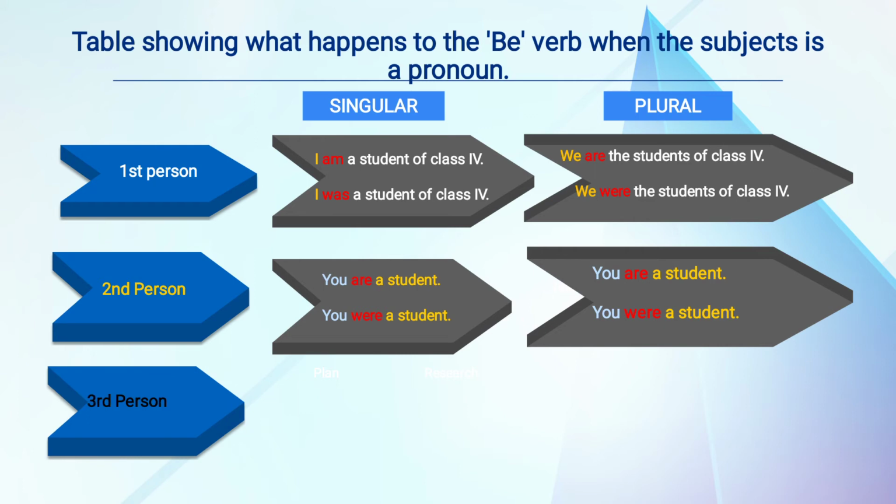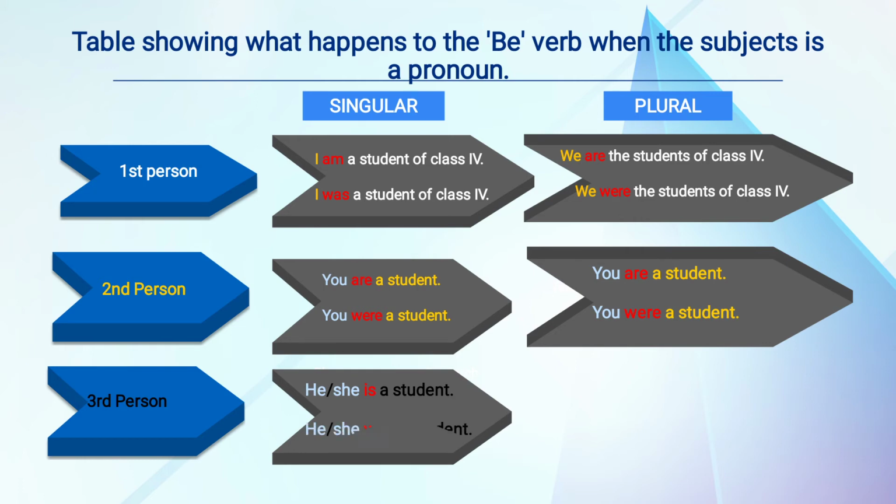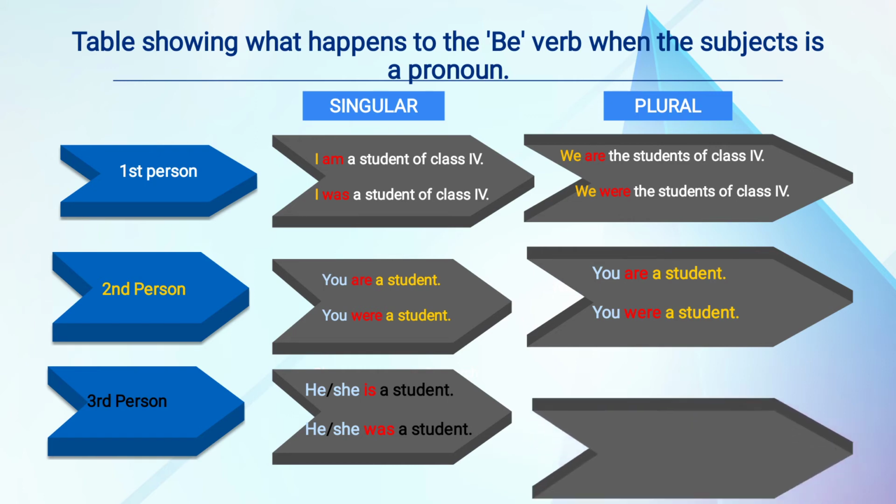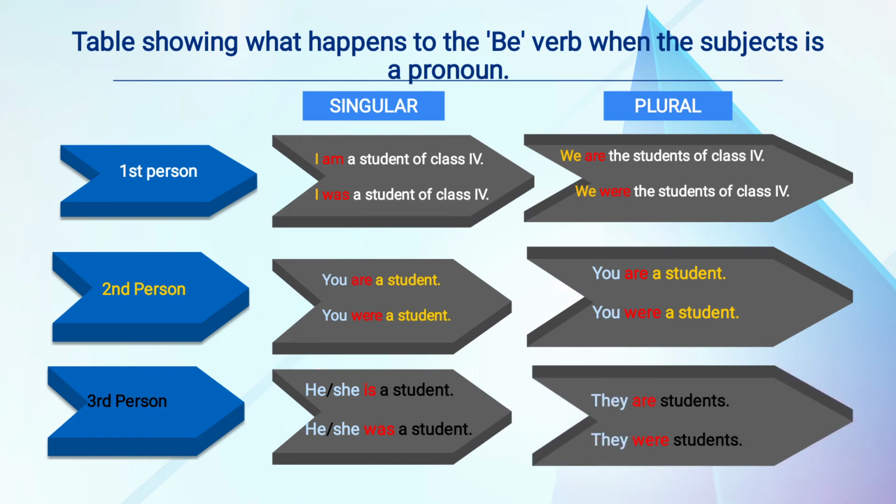Third person. So, when we are talking about third person singular, he or she. Okay, he or she both are pronouns. He or she, when we're talking about present tense, will use is as a be form of verb. He or she is a student. Past tense, what will we use? He or she was a student. Third person plural, they. They are students. When we're talking about present tense, they are students. When we're talking about past tense, they were students.